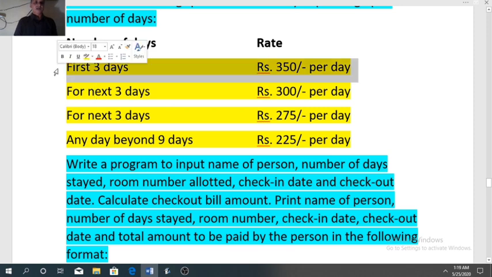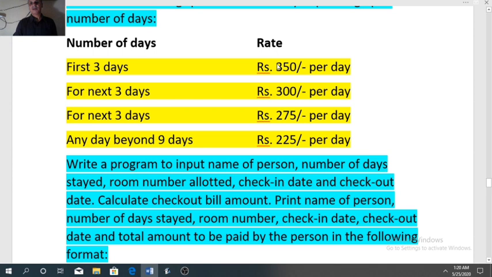Suppose you stay in a hotel for 3 days, then your bill will be 350 into 3, that is 1050. But when you stay there for 4 days, calculation will be done differently. For first 3 days they will charge 350 rupees.